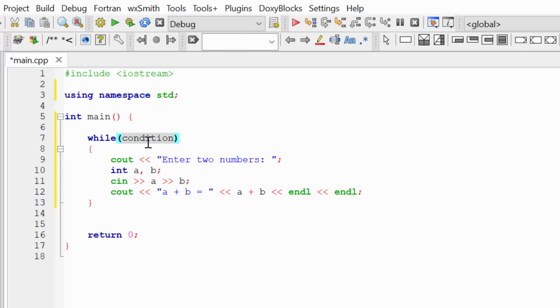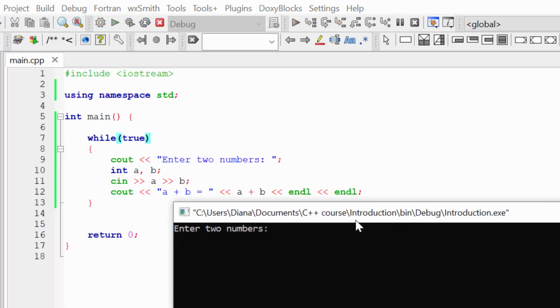And in the round brackets, I need to write some condition. While this condition is true, our loop will repeat itself again and again. So I actually want to create such a calculator where my user can repeat this sum of the numbers again and again. So let's set the condition true. And since my condition is always true, I created an infinite loop. Let's build and run this program.